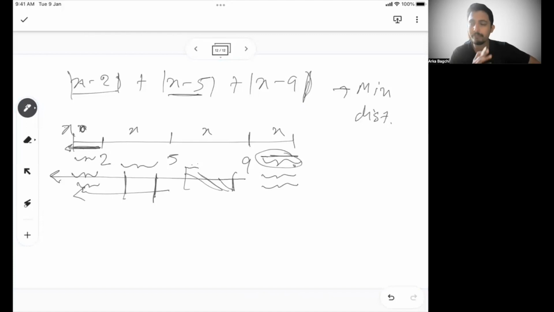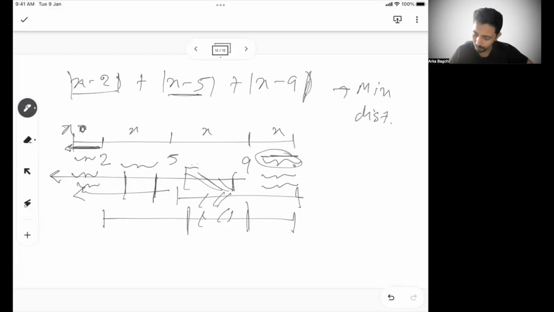When you calculate the distance of 5 from x here, you also calculate the distance of 2 from x here. So this zone is calculated twice, for 5 and 2. You calculate the same zone multiple times. So it cannot be this side or this side for the minimum value.